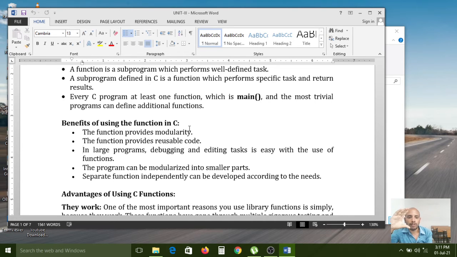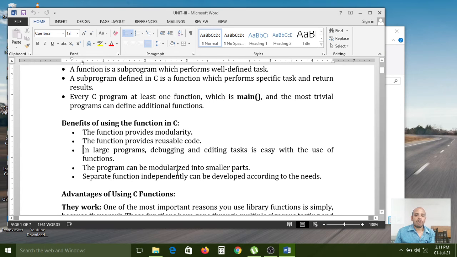To avoid all those things, they introduced C programming functions. That's why functions are a very important concept for the C programming language. Without functions, nowadays you can't write a program, because it separates the code from the entire code. It divides it into modules. Each and every module has different functionality, performing a different task.